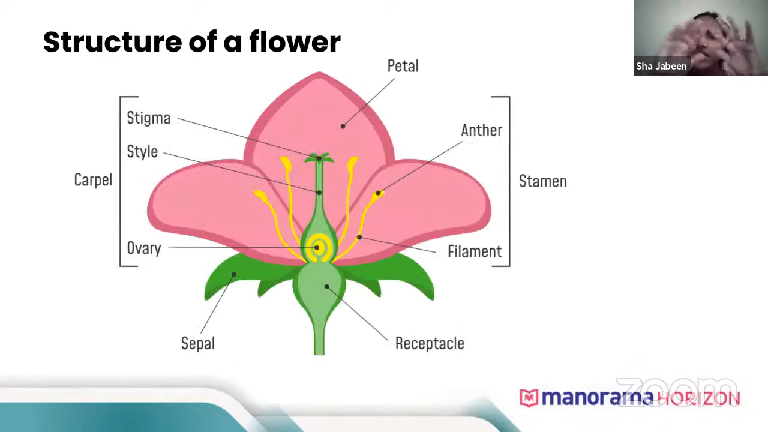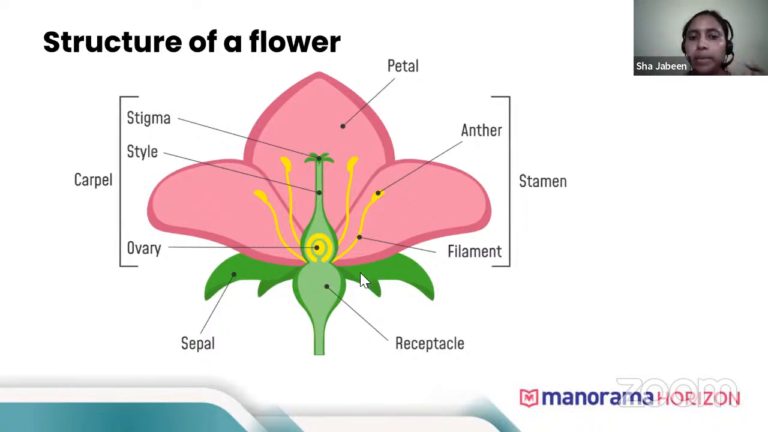Now first, let's see the structure of a flower. If there is a hibiscus in your garden, just try to look at the structure of the flower. A flower has 4 important parts, of which 2 are very important, which we call reproductive parts, and 2 are accessory parts. They're not that important, but yet they are required for the reproductive parts.